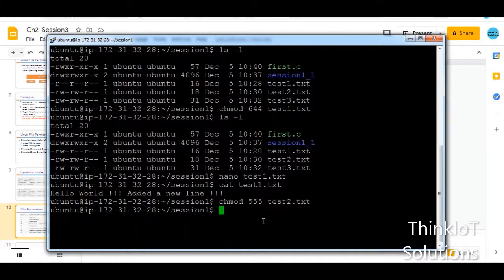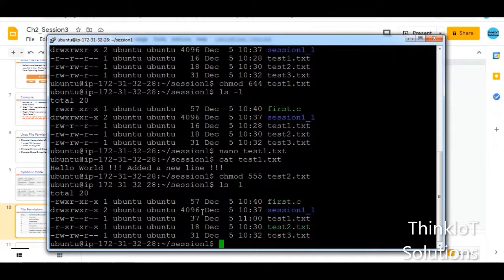And when we press enter and type ls -l, you will see there is a change in the permission, right? So there is read and execute, read and execute, read and execute for the test2.txt, but here it was different because I used 555 here. So this is about the file permissions.